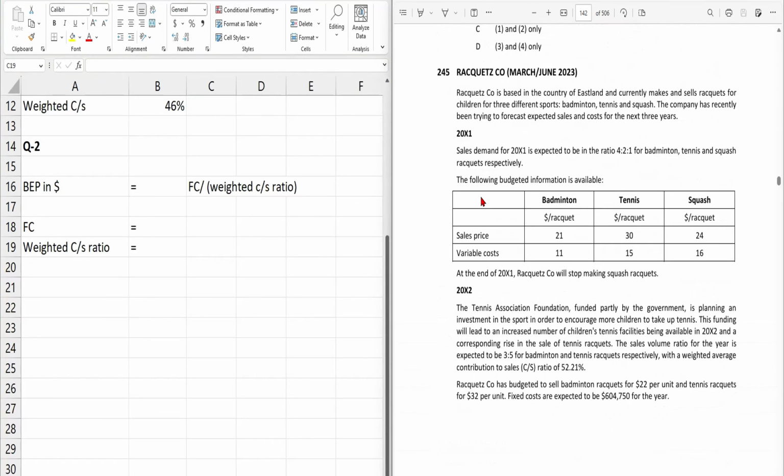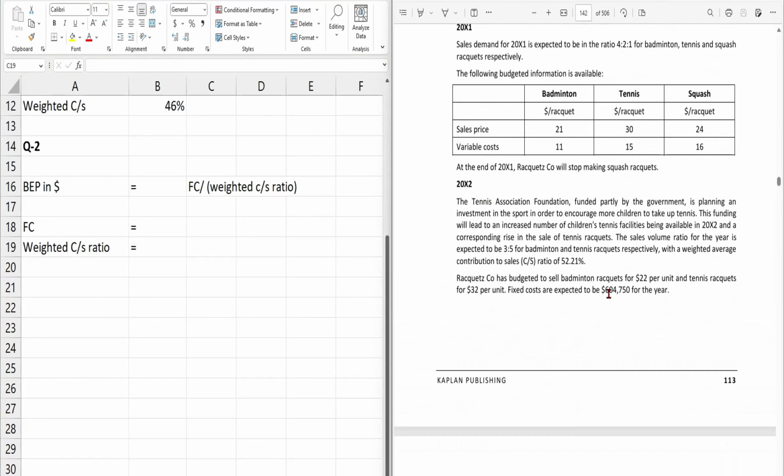In 20x2, they have provided the fixed cost, that is $604,750, and they have also provided the weighted CS ratio, that is 52.21 percent, right?